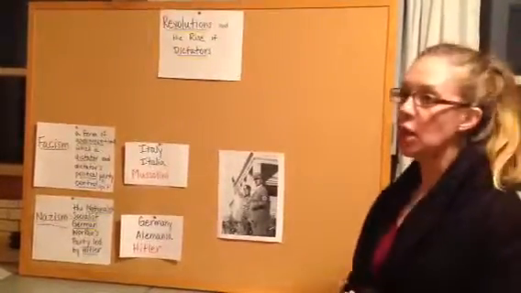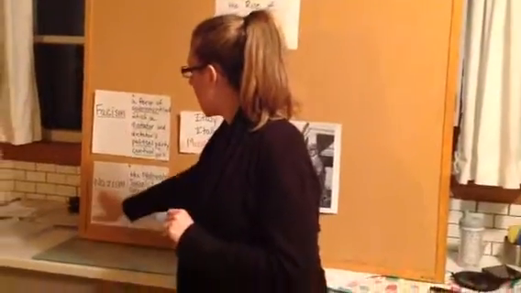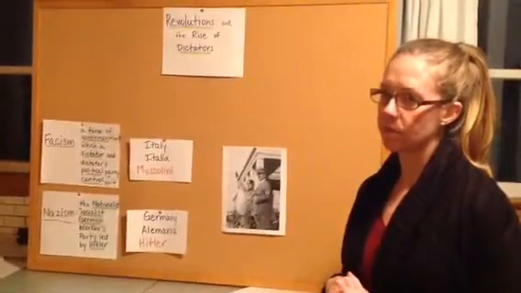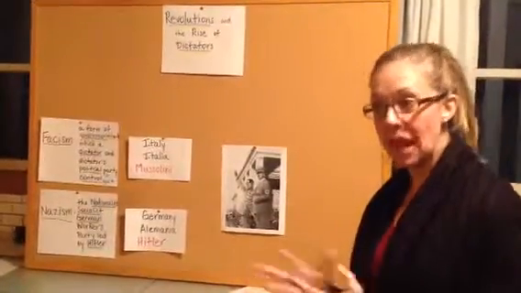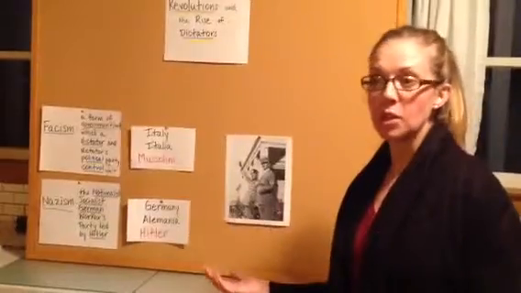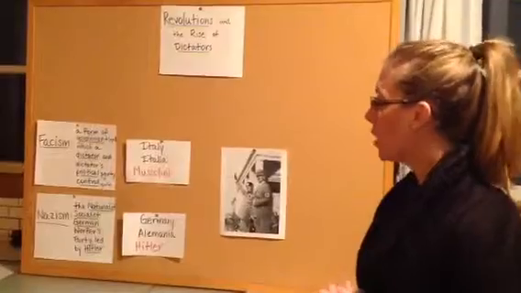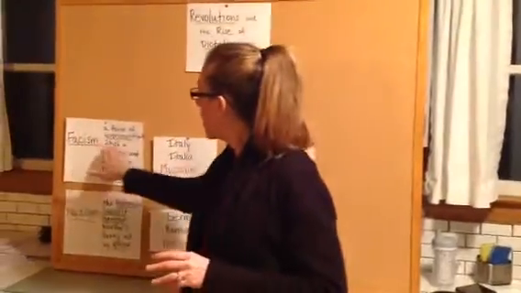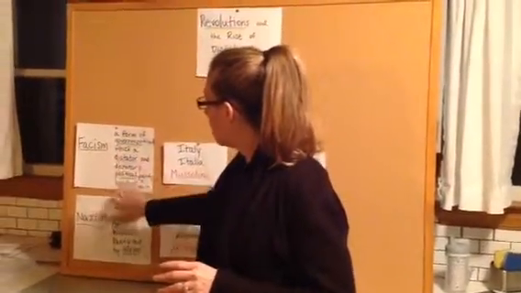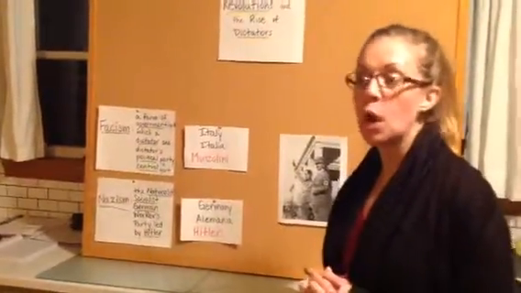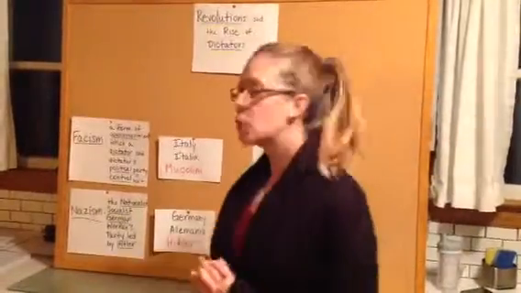All right, our two new words today are fascism and Nazism. For those of you who are in class, raise your hand if you've ever heard of those two terms before. All right, some of you actually have. Part of it is when you're familiar with history, some of these terms might be familiar to you already. But what I want you to notice are the words that are actually underlined by blue and yellow. These are some of the words that are going to be very, very important for you when writing down your definition.